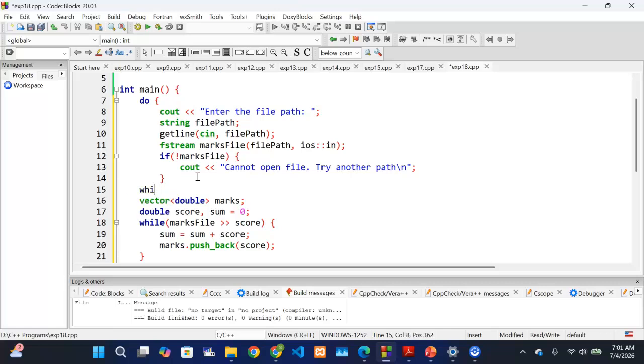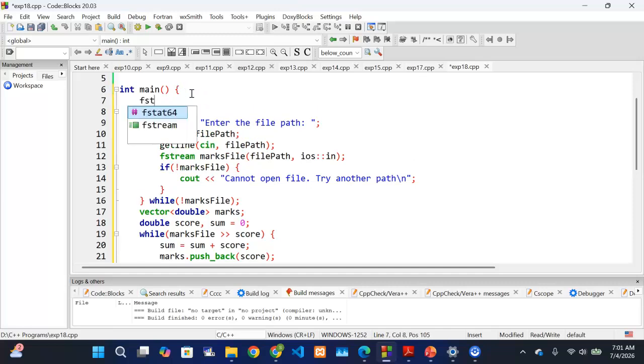You can say while the file could not be found, go back again, right? So you see, we are using this variable here, but it is declared inside the do block. So what can we do? We have to put it outside. So you can come here and say fstream maxfile. And then here you don't have to declare it again because you already declared it on top.